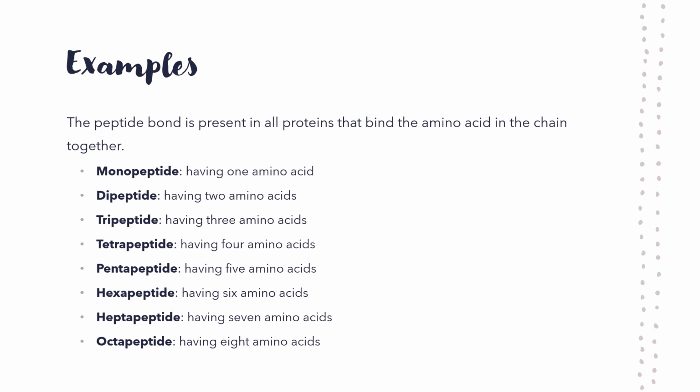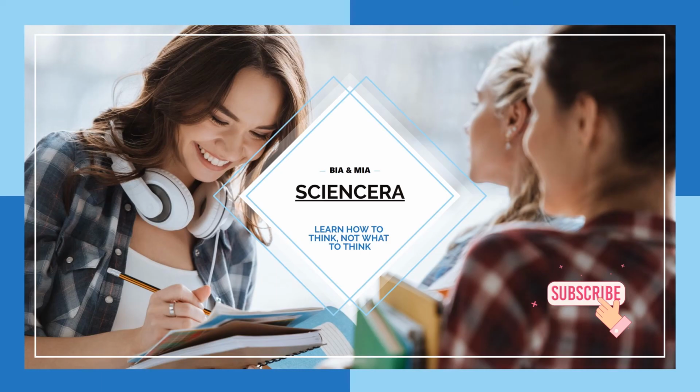For example, the peptide bond is present in all proteins and binds the amino acids together in a chain. So when you have one amino acid, it is a monopeptide, two amino acids a dipeptide, three amino acids a tripeptide, six amino acids a hexapeptide, eight amino acids an octapeptide, and so on. This brings us to the end of our peptide bond video.